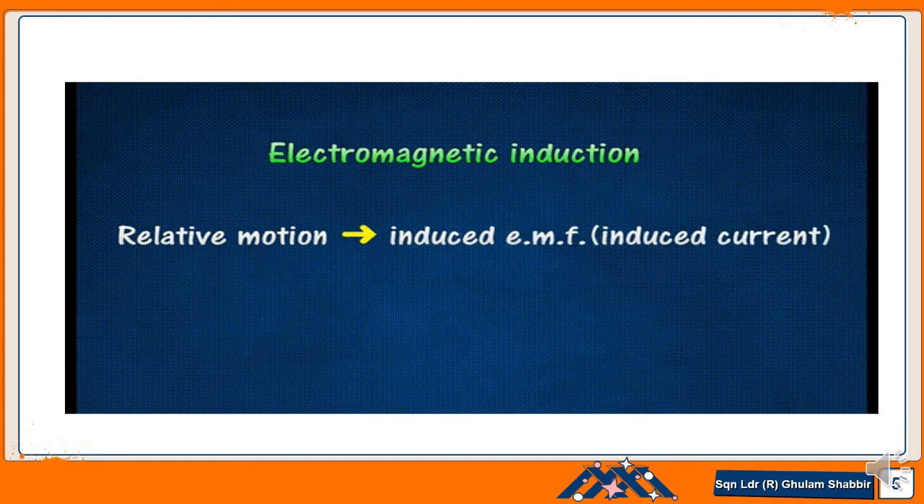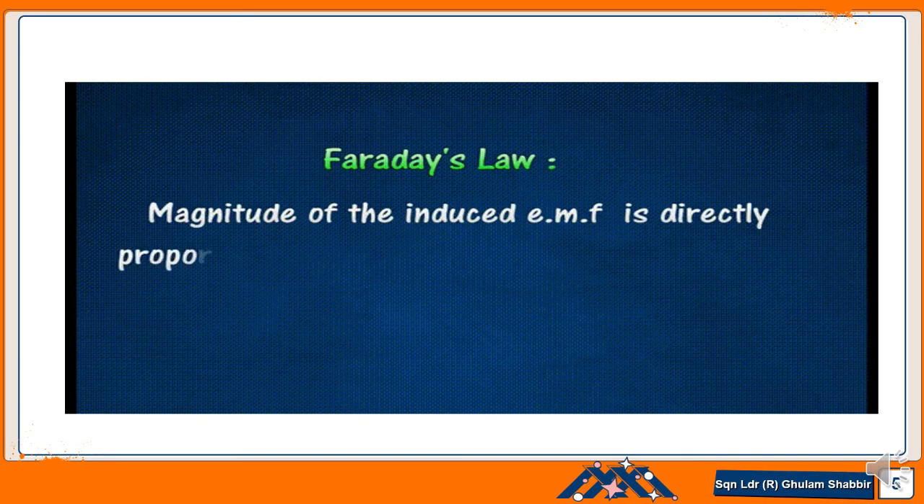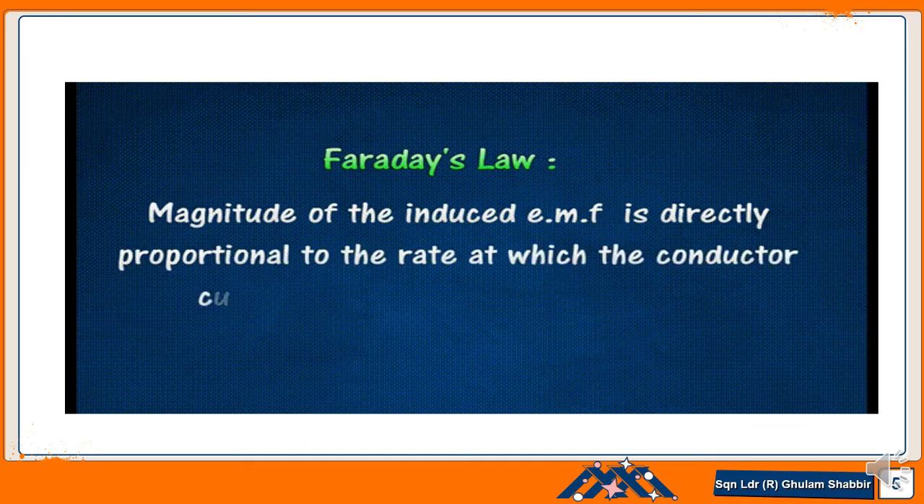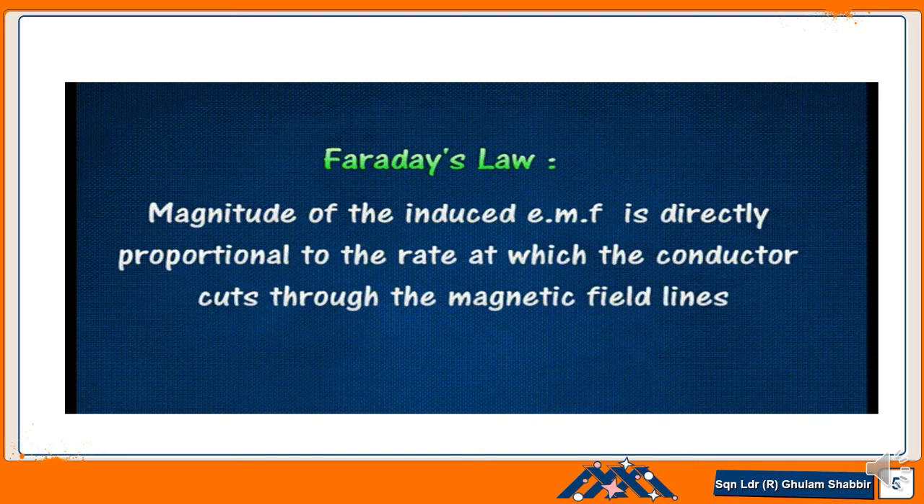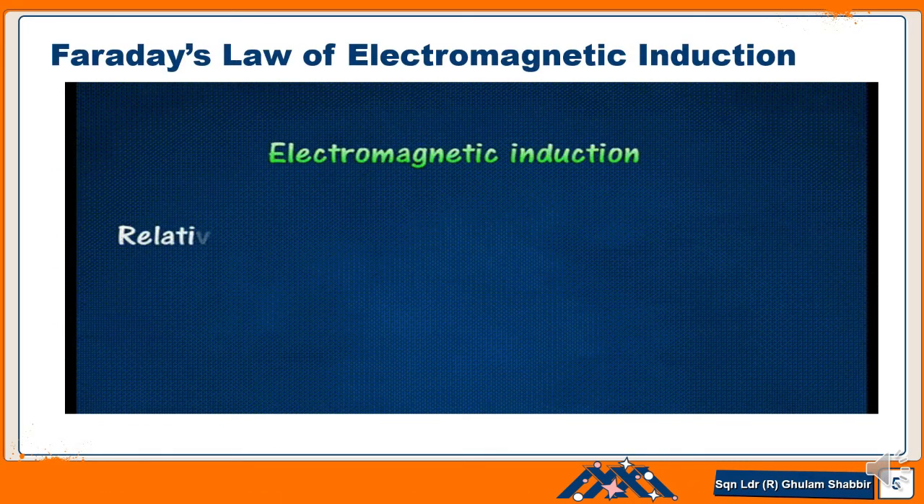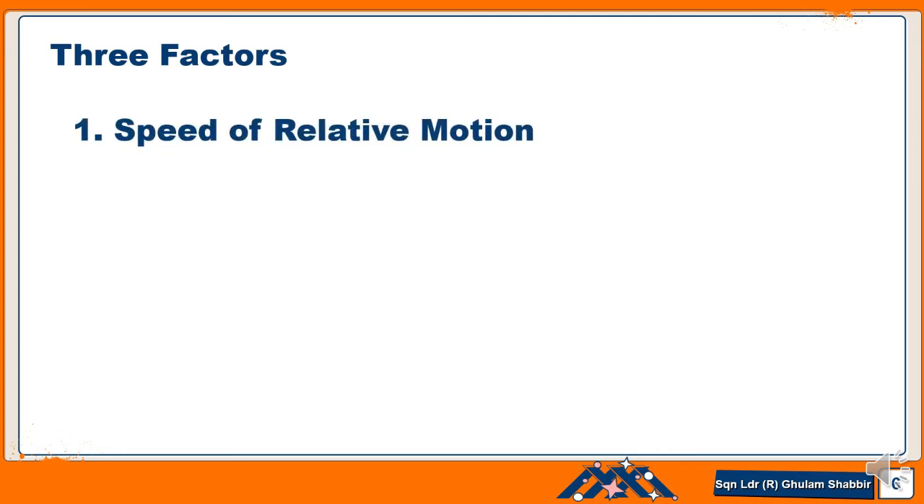It is due to the relative motion of the conductor or bar, and it says that the induced EMF is directly proportional to the rate at which the conductor cuts through the magnetic field lines. So dear students, this is Faraday's law of electromagnetic induction. Now we will discuss three factors which affect the EMF. Number one, the speed of the relative motion.